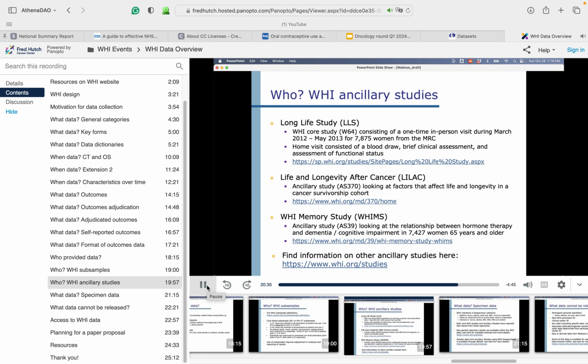The Life and Longevity After Cancer study, or LILAC, was an ancillary study to look at factors affecting life and longevity after cancer diagnosis, and so collected data on a cancer survivorship cohort. And the WHI Memory Study, or WHIMS, was an ancillary study that investigated the relationship between hormone therapy and dementia in a cohort of women aged 65 years and older. On the WHI website, you can find a full listing and more details about the ancillary studies that have worked with WHI participants, as well as what data is available from these particular studies.